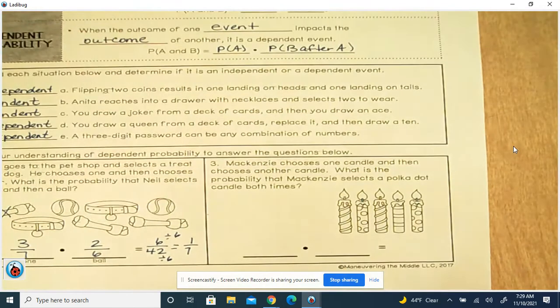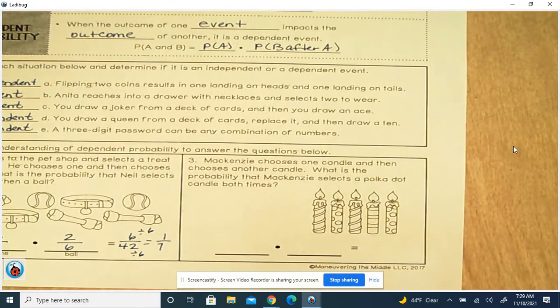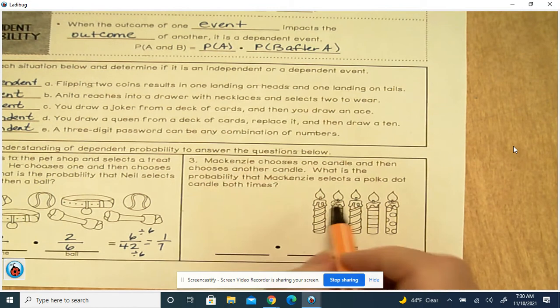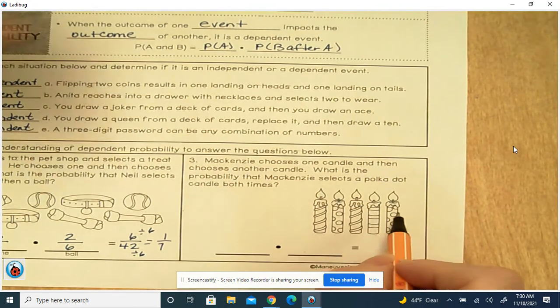Right. Number 2, Mackenzie chooses one candle and then chooses another. So Mackenzie didn't replace it. What is the probability that Mackenzie selects a polka dotted candle? So we've got 1, 2, 3, 4, 5.